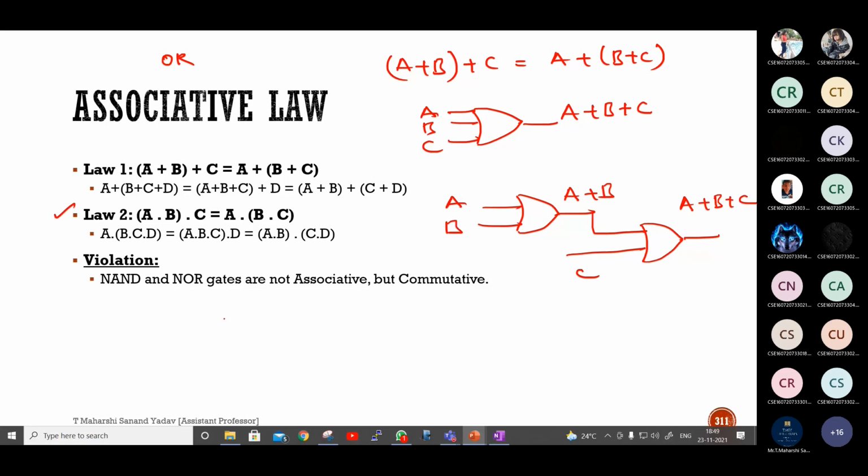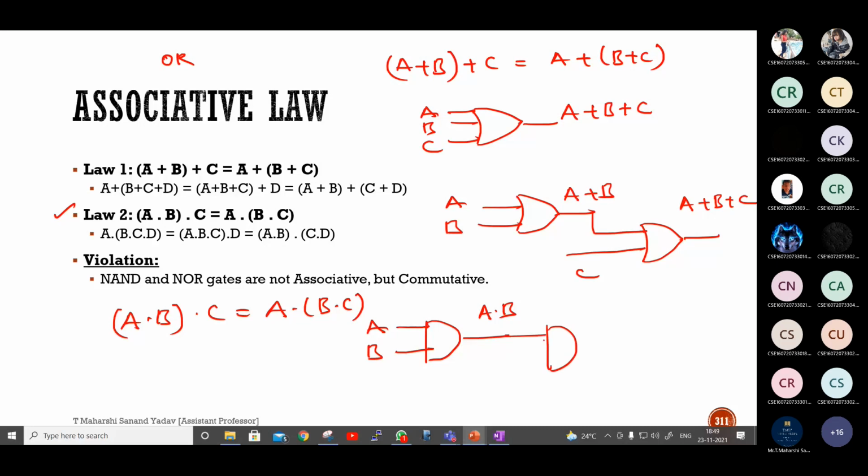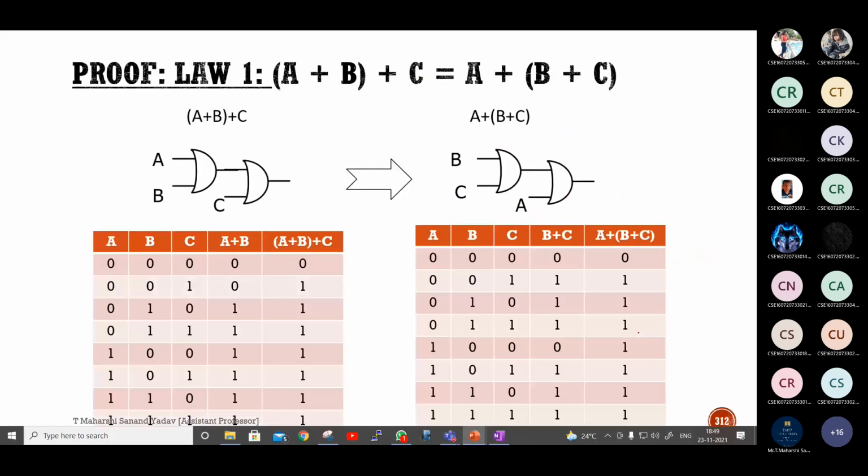And what about this one? How to implement A dot B dot C, which is nothing but A dot B dot C. Tell me in terms of two inputs. Two AND gates. So if I take first AND gate, inputs will be A and B, so that I'll get result as A dot B. Next, take one more AND gate. So this is A dot B. Apply C as the input, so that it becomes A dot B dot C. Okay, this is all about OR.